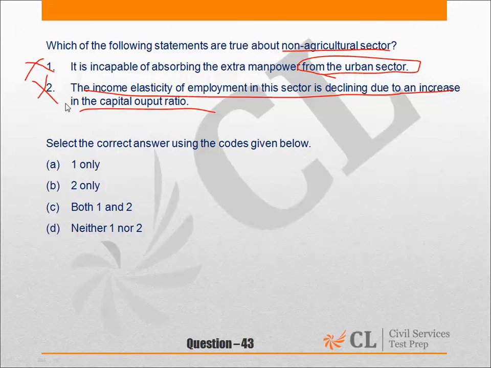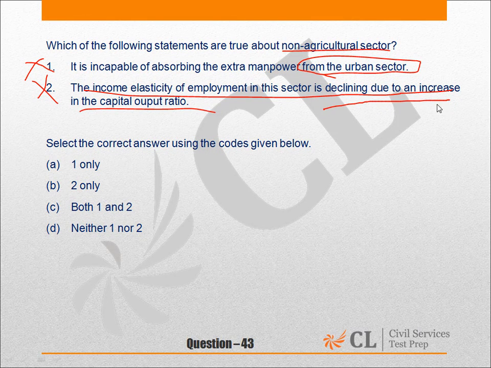This is incorrect, as there is no cause and effect relationship given to us about the capital output ratio and the income elasticity of employment generation. Therefore, the answer will be option D.